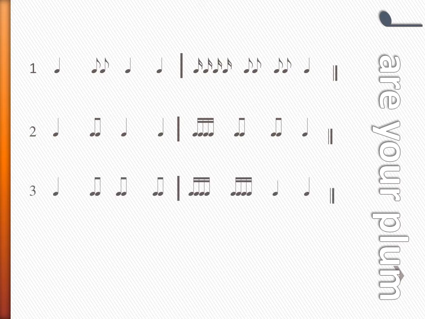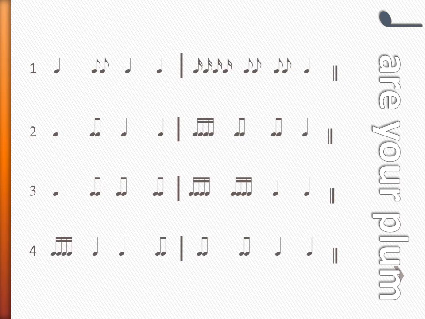Great. Let's try number 3. 1, 2, ready, go. Plum, apple, apple, apple. Watermelon, watermelon, plum, plum. One more. Number 4. Here we go. 1, 2, ready, go. Watermelon, plum, plum, apple, apple, apple, plum, plum.